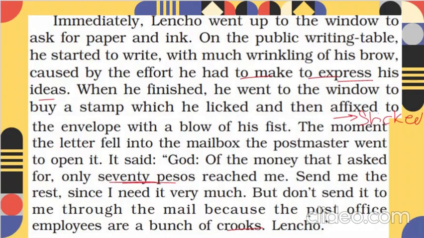He had such good faith that he gave a letter to God himself for the money. We also get one more theme about kindness and humanity. If the postmaster wanted, he could have just ignored it, right? To him, it was just a useless letter. But still, he arranged at least 70 pesos and gave it to him.